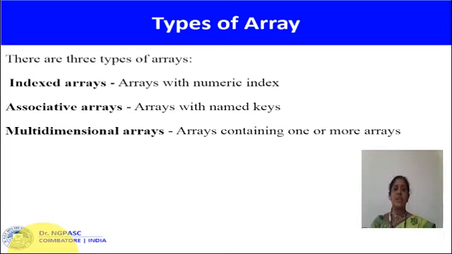Arrays with a numeric index are called indexed arrays. Indexed arrays are accessed by their index values. Arrays with named keys are called associative arrays. Arrays which contain one or more arrays within themselves are called multidimensional arrays.